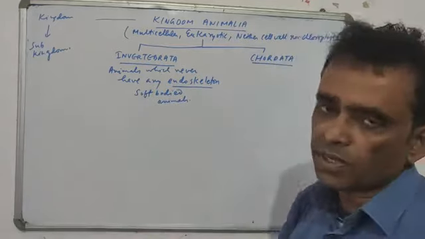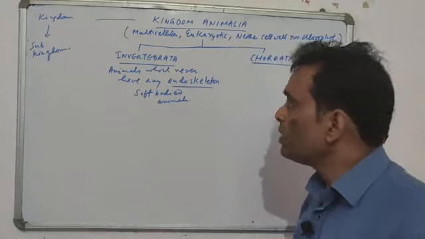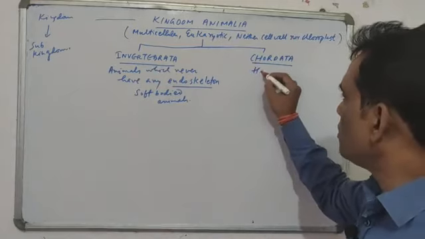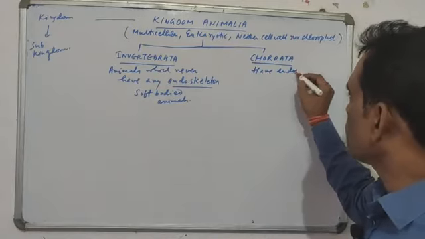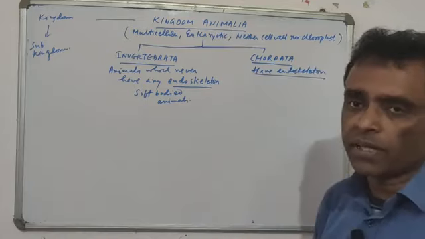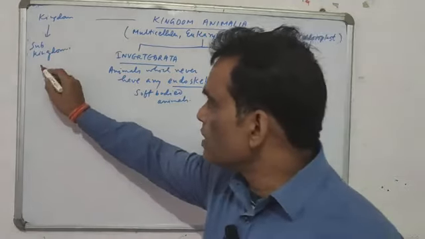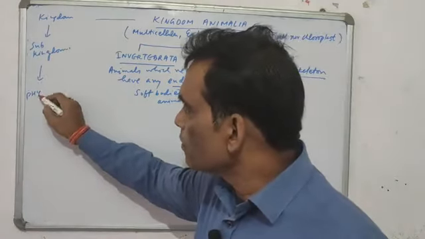There is no hard structure inside their body. They are called invertebrates, and those which have endoskeleton are called chordates. So these subkingdoms are further classified into phylums.